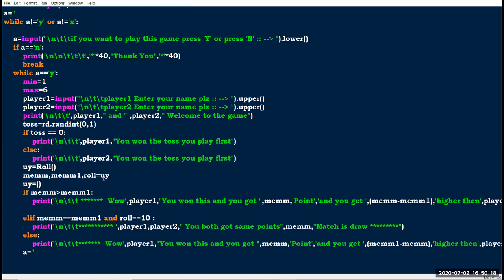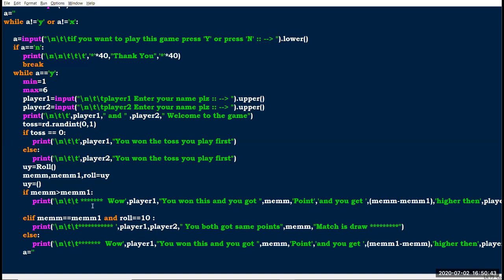Here I have stored the values which I have unpacked into mem1 and roll. So now mem has player 1 value, and mem1 has player 2 value, and roll is how many rounds or how many loops have been done here. Okay, so first I am going to compare mem is greater than mem1.